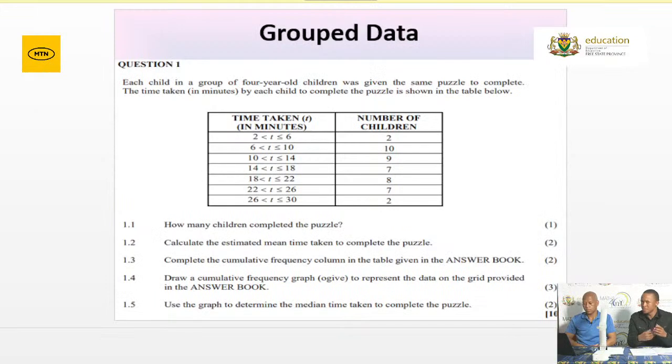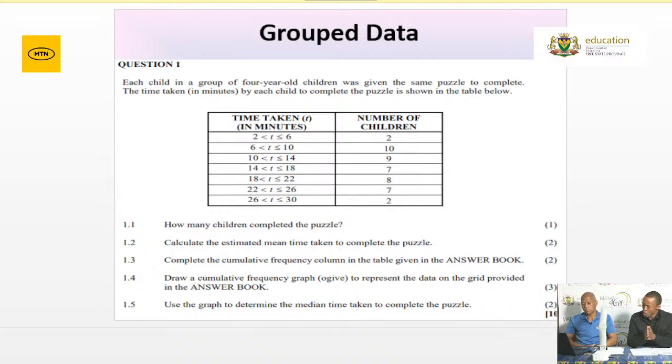And again, under grouped data, you'll also be required to complete a cumulative frequency column. And normally we provide that column in your answer sheet to complete. And remember how to complete your cumulative frequency column. Remember what I said. It's either the examiner will give you the class interval and the frequency, and then you will be required to determine the cumulative frequency, or the class interval will be given and the cumulative frequency will be given, and then you will be required to determine the frequency. Please be aware of the procedure for doing that.